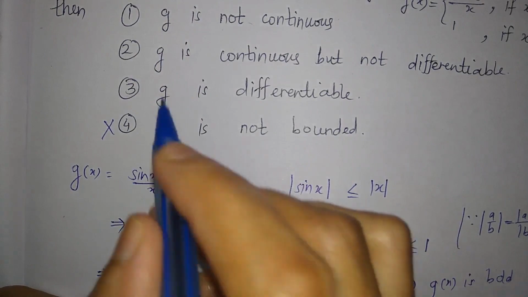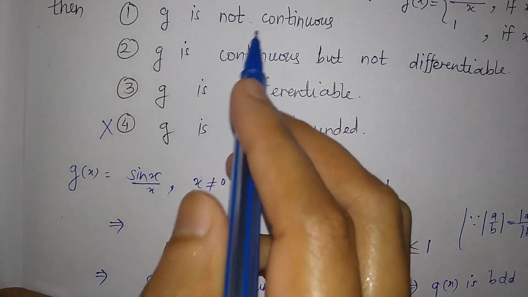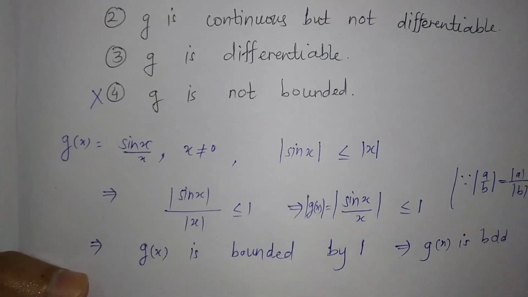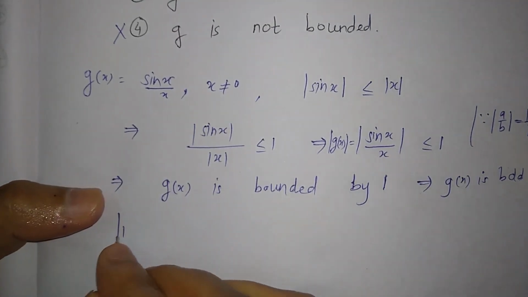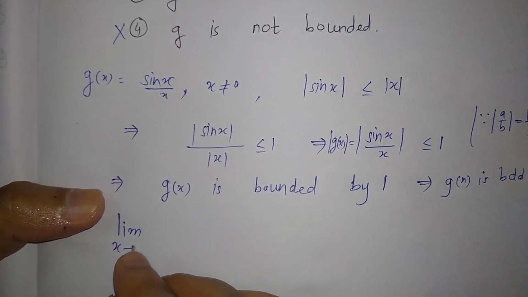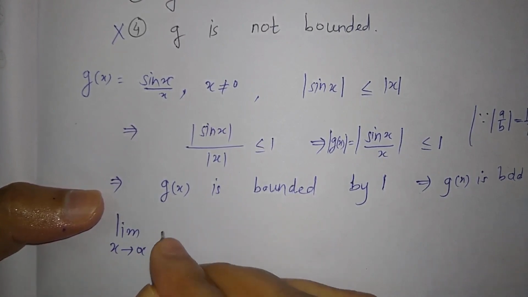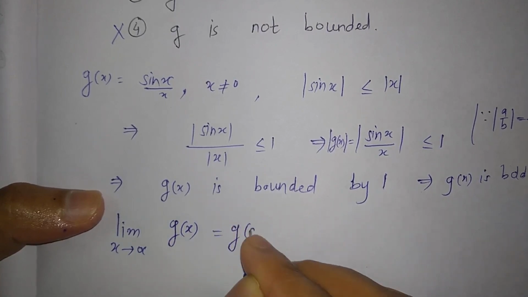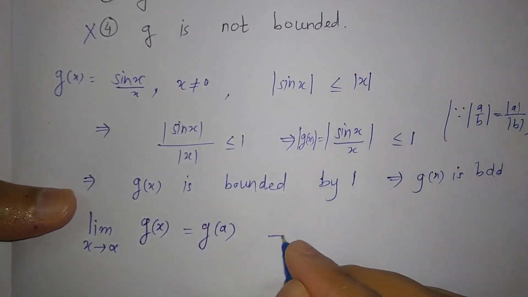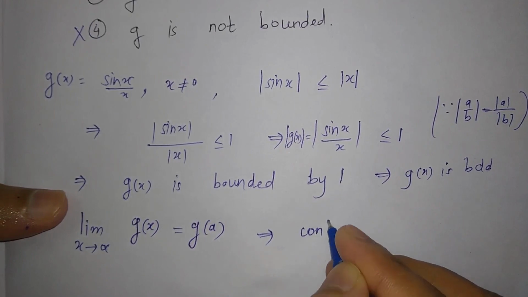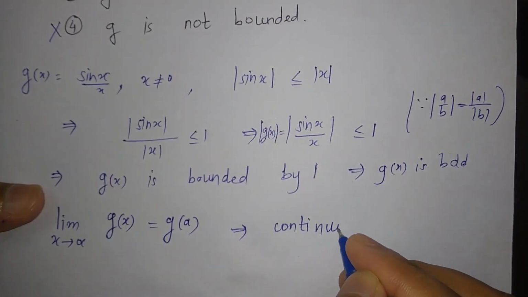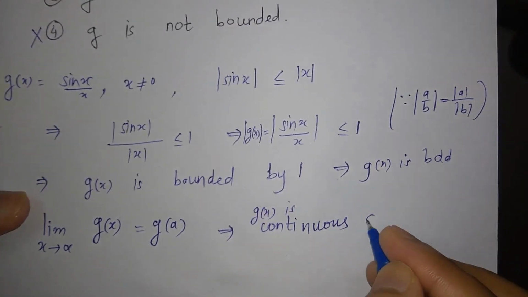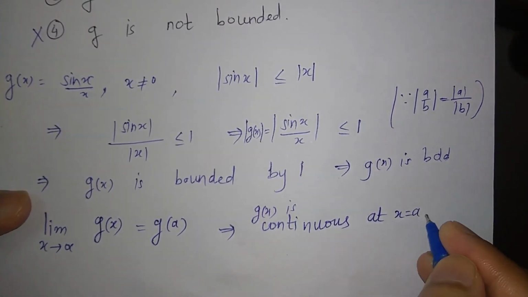Now the second option, g is not continuous. So continuous means, look here, the limit as x tends to a must equal g of a. This is the definition of continuity. So in this case we say that the function g of x is continuous at point x is equal to a.